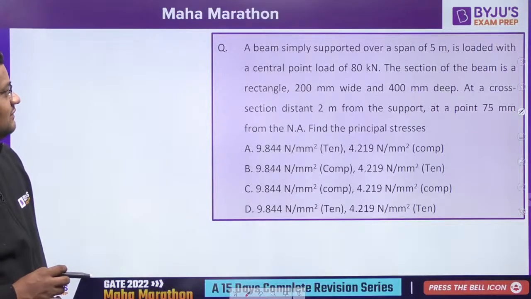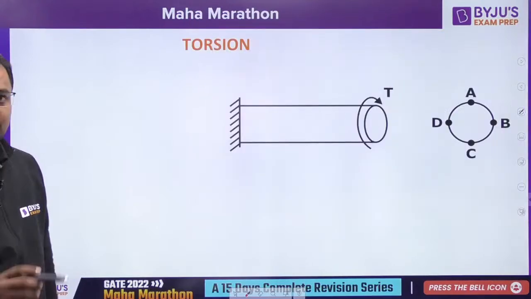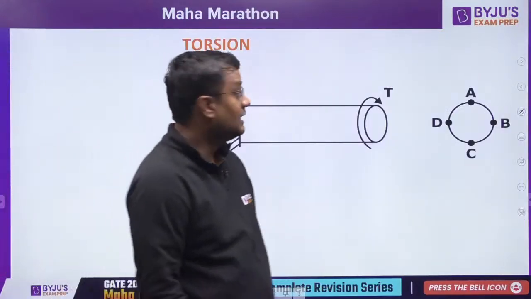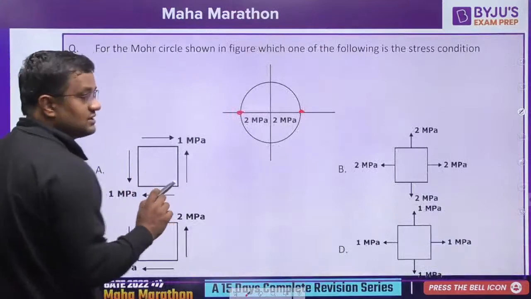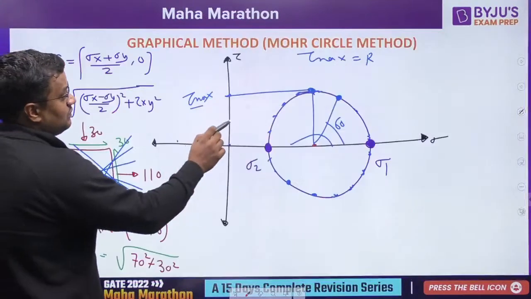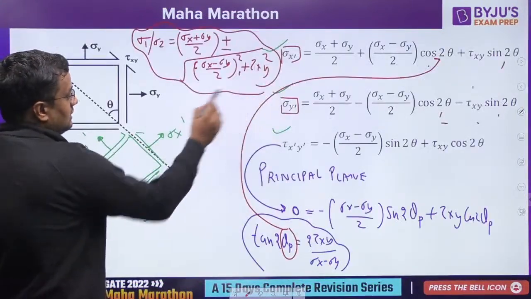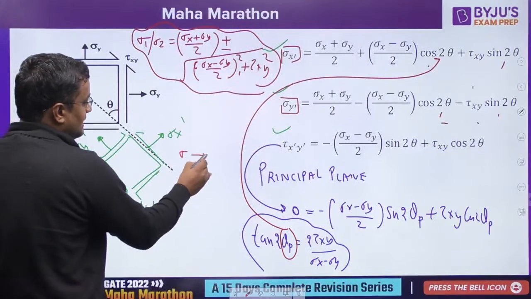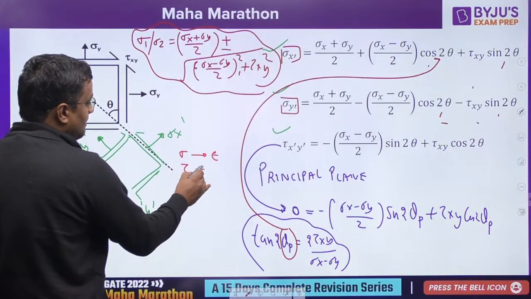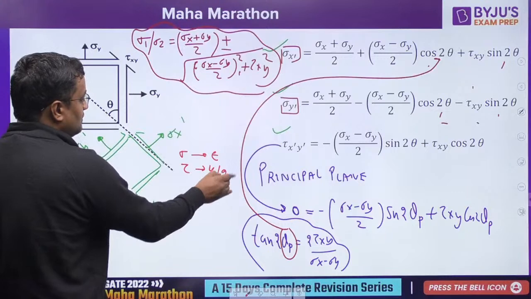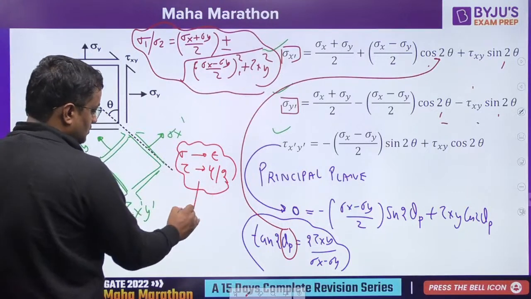Now some questions I will be giving you as a homework assignment. Okay. Now come to the torsion chapter. And one more thing, guys. Whatever we have done for stress, each and every equation, if we replace sigma by epsilon and tau by gamma by 2, each and every equation will be changed to strain also.